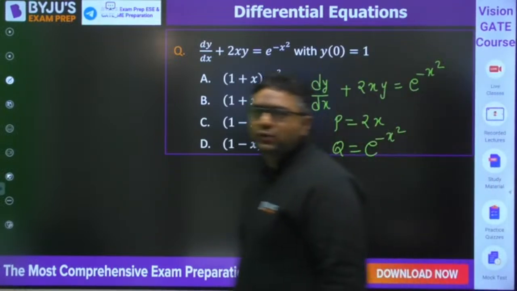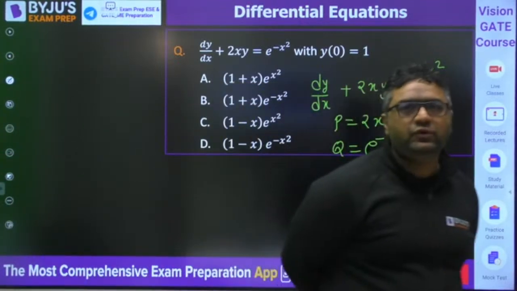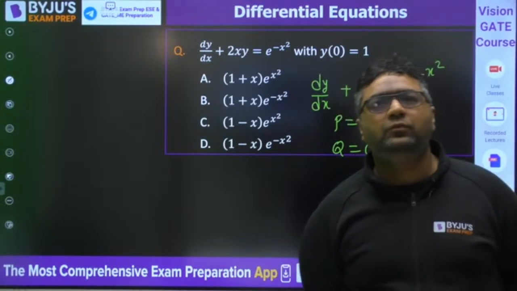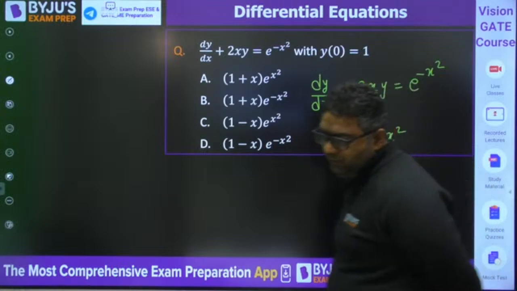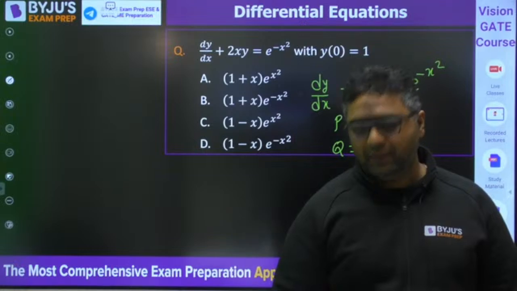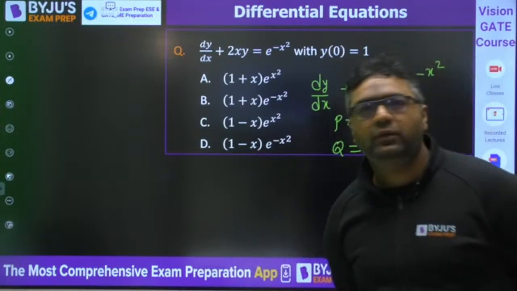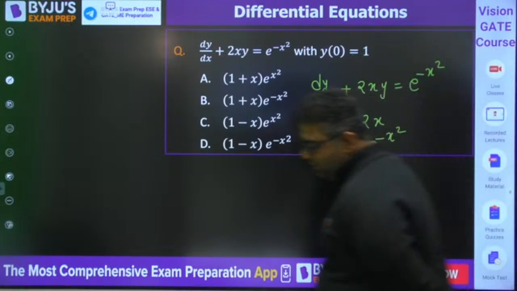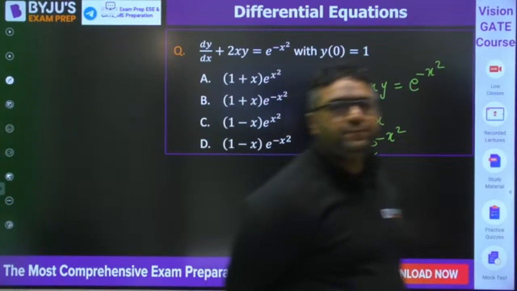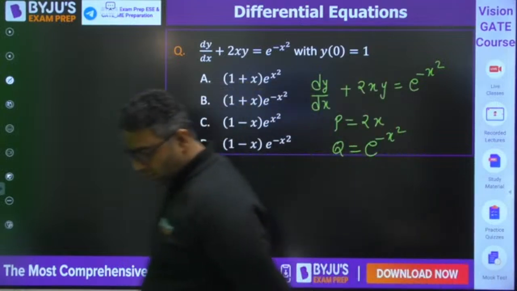Try this time by yourself, okay? Then I will give you the solution and find out the answer for this. All the 4 options. This is a previous year question of GATE, and we are covering each and every type one by one. And guys, after just one more question, we will be entering into homogeneous differential equation. Okay, guys. Solve it, solve it, solve it.